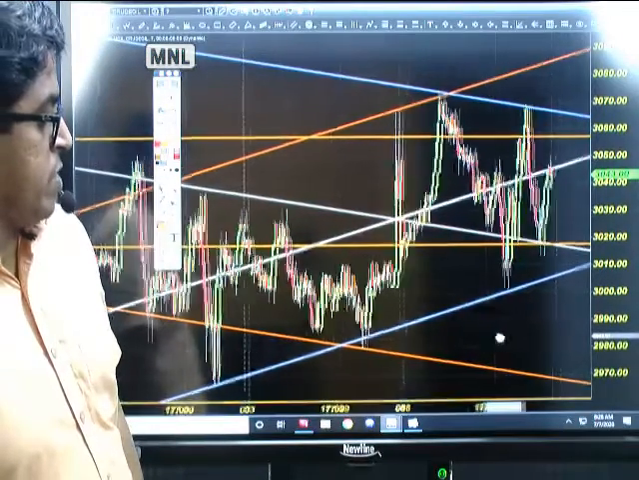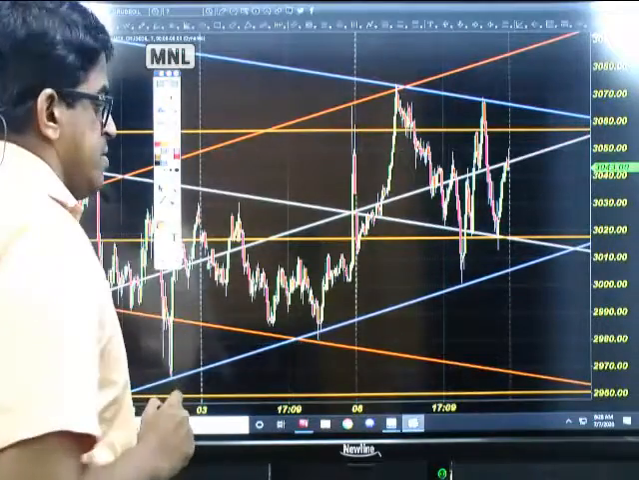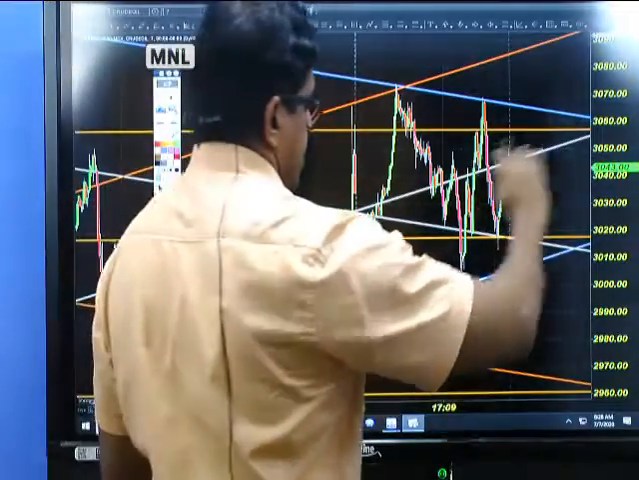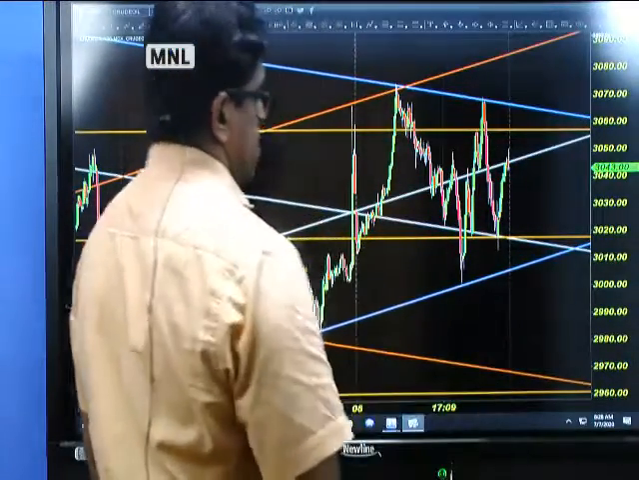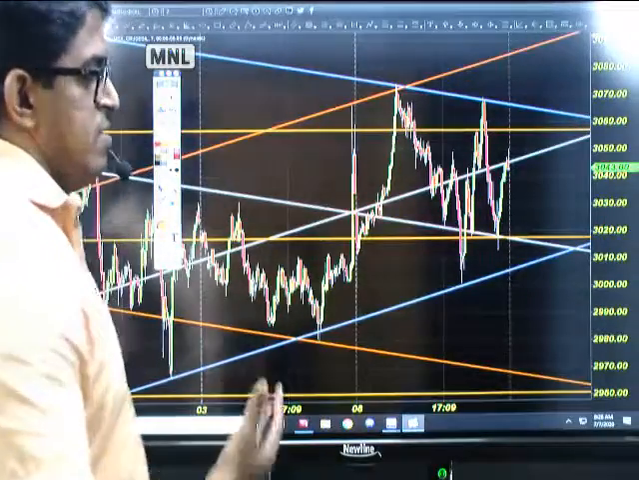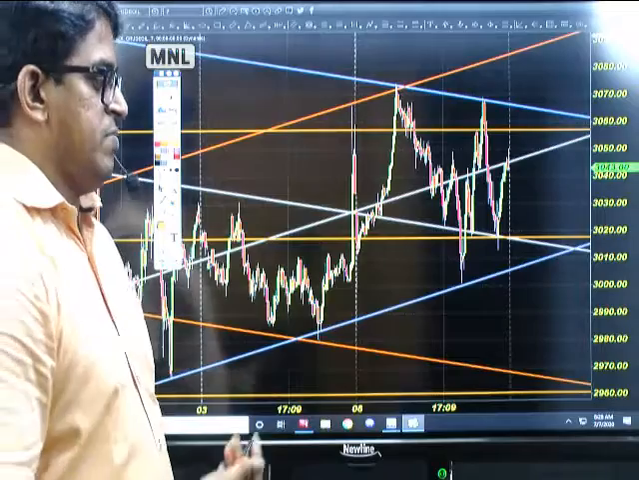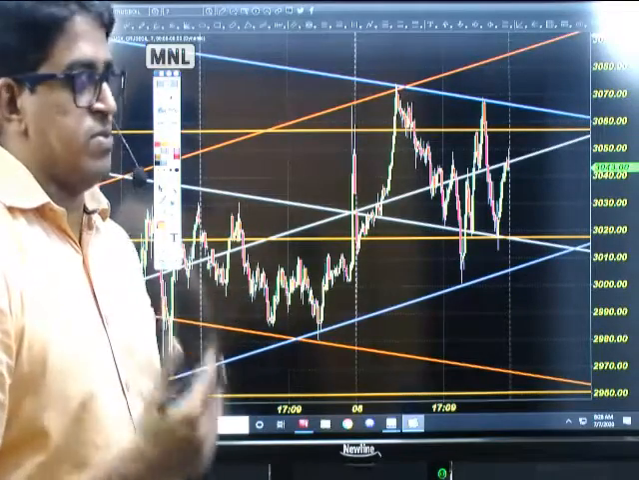This is crude oil. Already we had drawn all the trend channels and trend lines. So trend channels, which are diagonal support and resistance lines, and you have horizontal support and resistance lines. Almost all our support and resistance lines are very effective. We are not going to explain how we had drawn this. We have a different webinar session. You can go and see that.